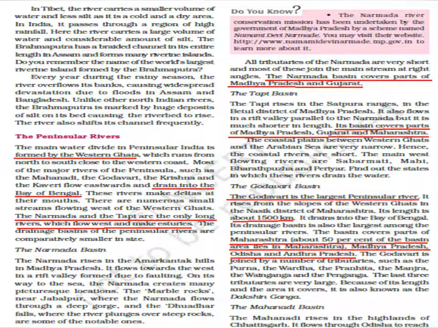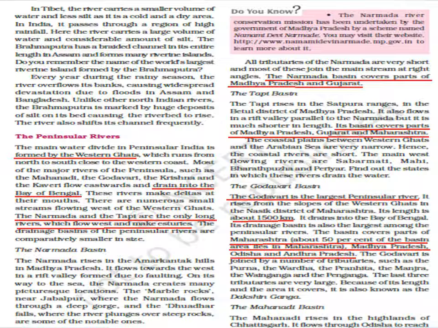So we have peninsular rivers like the Mahanadi, the Godavari, the Krishna and the Kaveri, which start from Western Ghats and drain into the Bay of Bengal. Also, these rivers make a delta at their mouth.